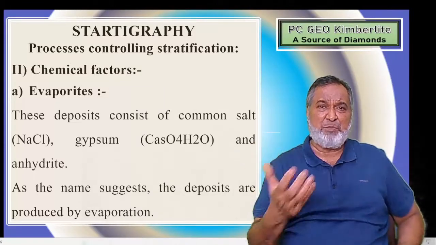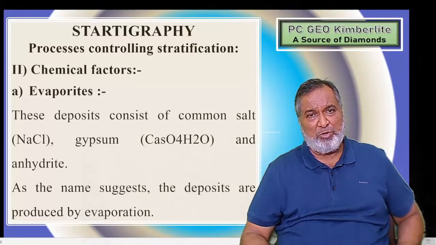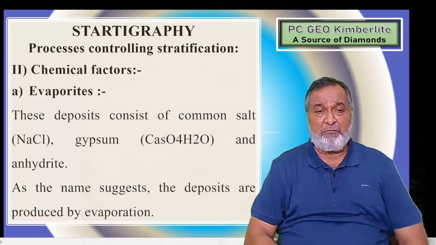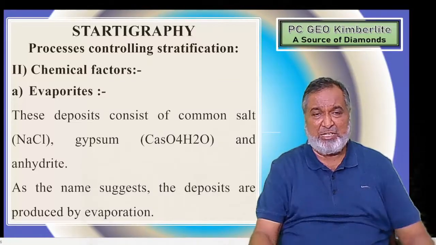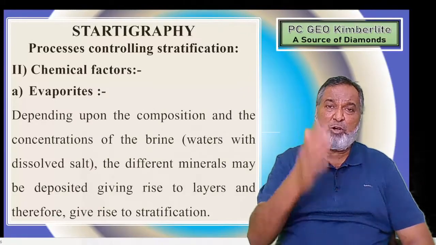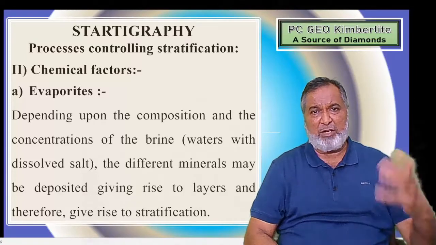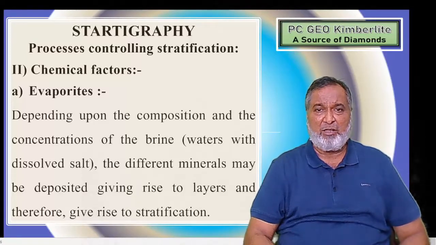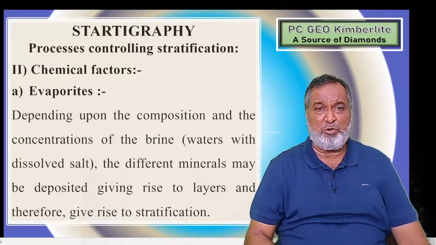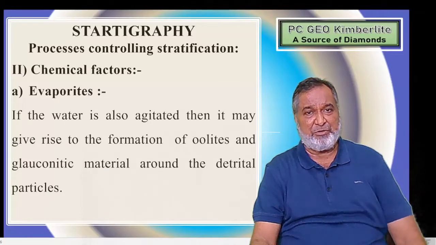Similarly, next is gypsum, CaSO4·2H2O, and anhydrite. So these are the evaporite deposits. The name indicates that evaporation has taken place. Depending upon the composition of that water, the concentration of the brine, that is water with dissolved salt, different minerals may be deposited, giving rise to layers, and therefore to stratification.